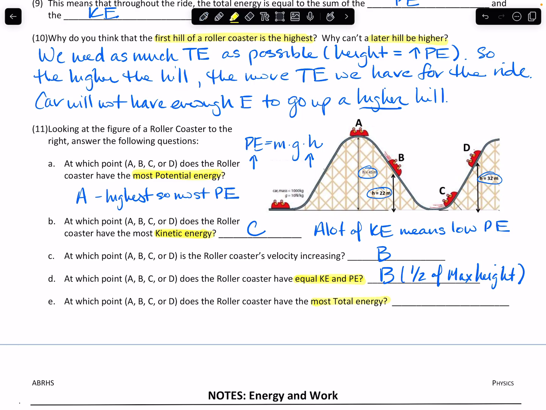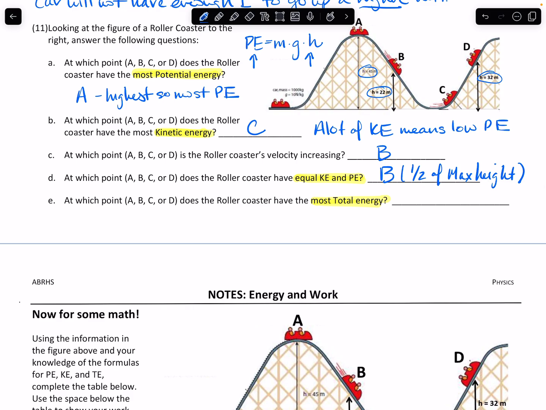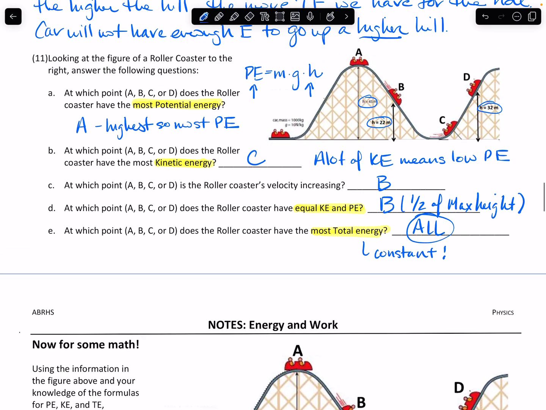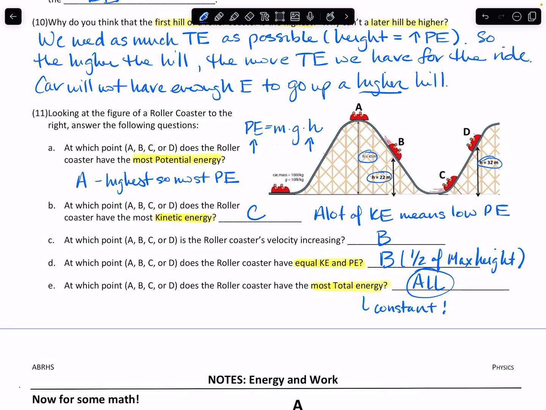All right, at which point A, B, C, or D does the roller coaster have the most total energy? Now, this is a trick question. All right, we know that the total energy is constant throughout the ride, so it should be the same at all of these positions. All right, remember, constant. All right, so that's just a thought process of working our way through a ride.